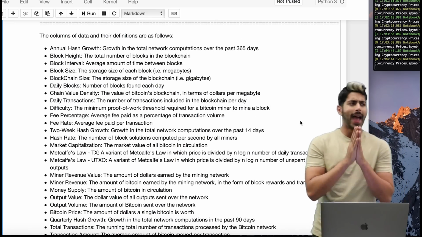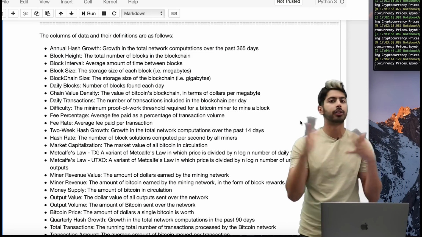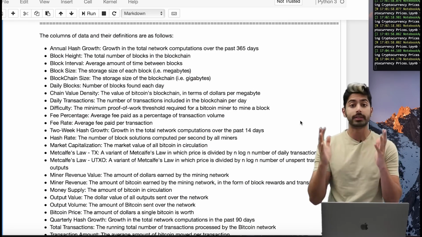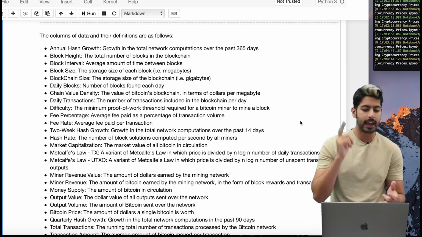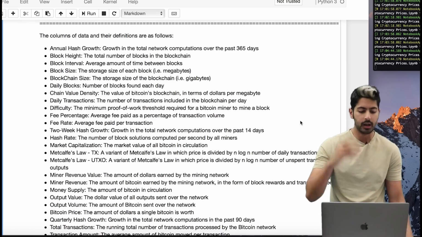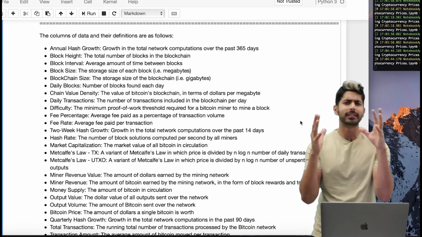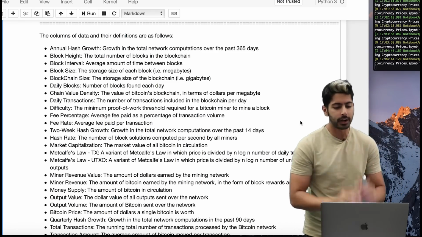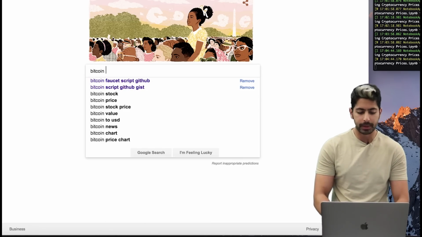So you might be wondering, how is predicting cryptocurrency any different from predicting stock prices or any other financial predictions? And the answer is, cryptocurrency has its own set of variables that the stock market doesn't have. You've got block size, block height, annual hash growth, Metcalfe's law, market capitalization, hash rate, miner revenue value, all of these variables that are unique to blockchains, right? Very, very cool stuff.